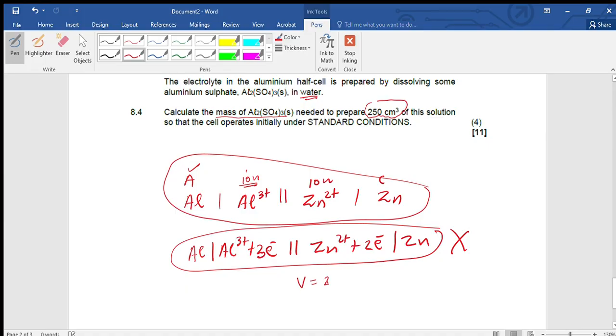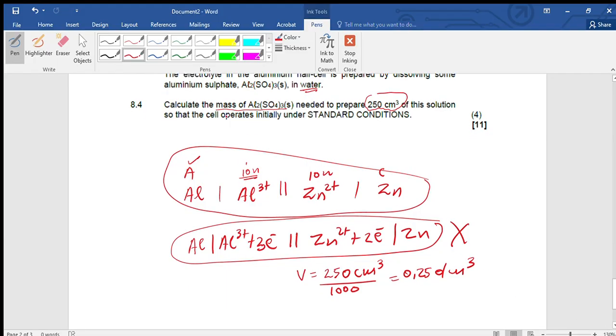So the volume is 250 centimeter cube. Let's divide by 1000 and it becomes 0.25 decimeter cube. That is the volume. Then they say so that the cell operates initially under standard conditions. Under standard conditions, for a solution we have a concentration of 1 mole per decimeter cube.